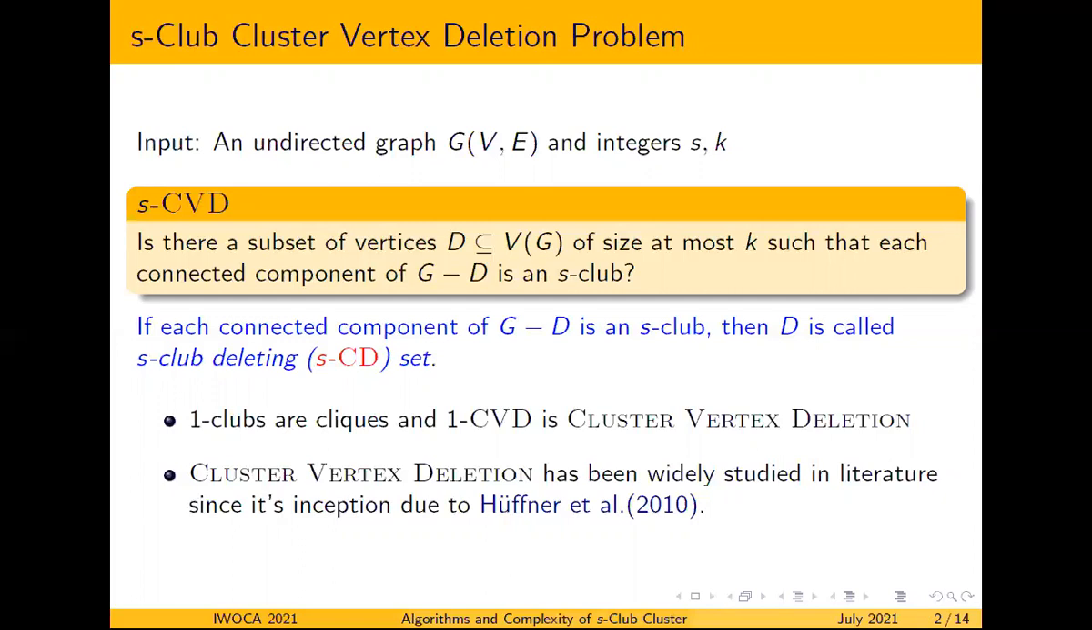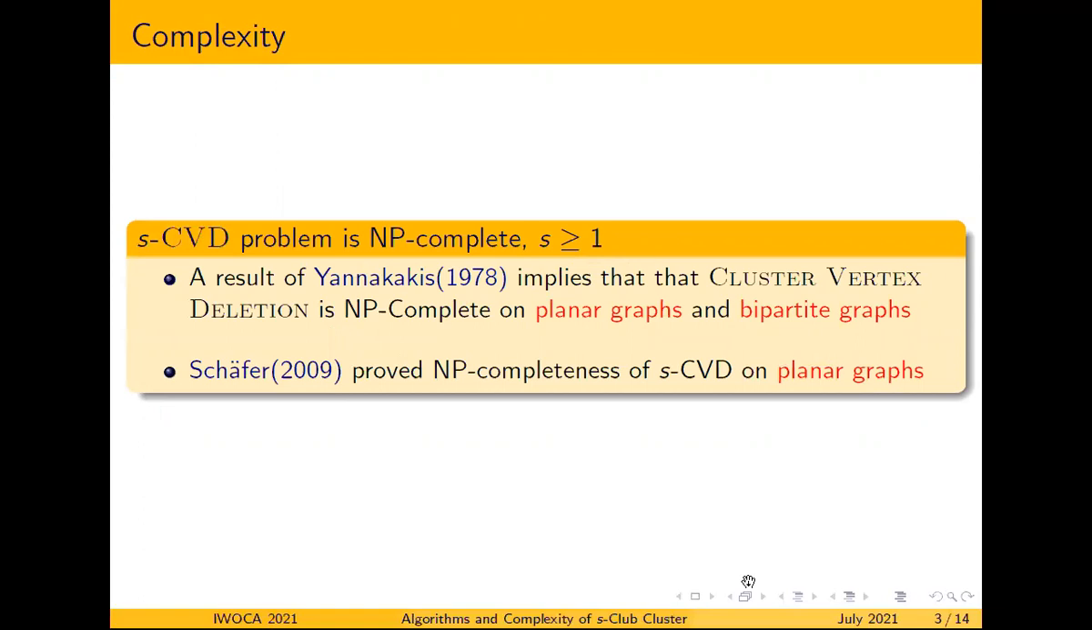This problem has been broadly studied in literature since its inception due to Hüffner et al. in 2010. Regarding the complexity of SCVD problem, for S greater than or equal to 1, SCVD problem is NP-complete due to the following results. In 1978, a result of Yannakakis implies that cluster vertex deletion is NP-complete on planar graphs and bipartite graphs. And in 2009, Schaffer proved NP-completeness of SCVD on planar graphs.